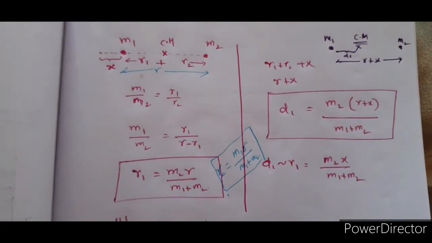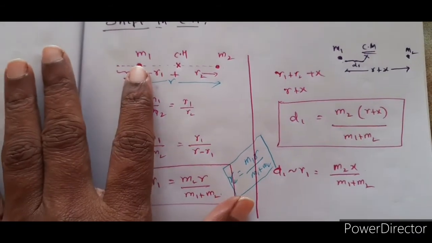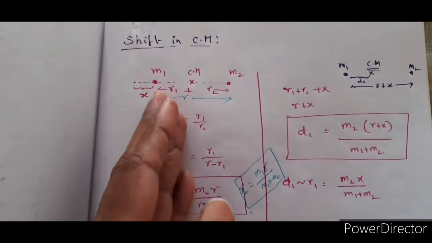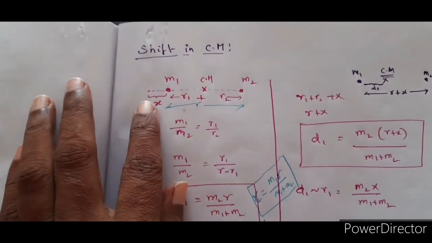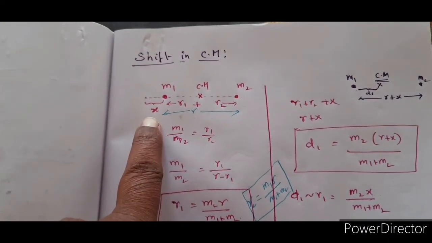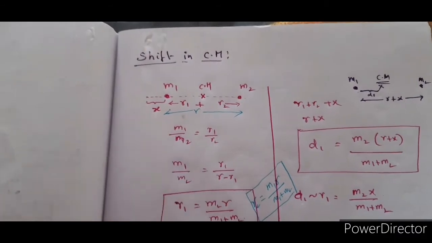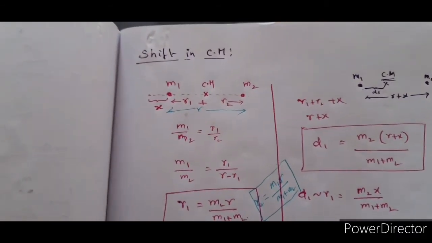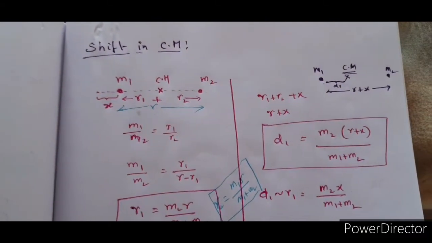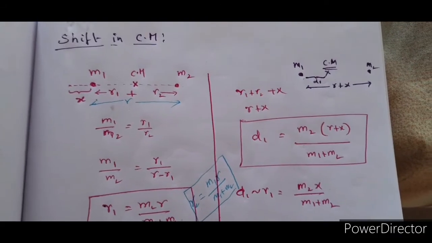Now let us suppose that this m1 is moved away from m2, or away from the center of mass, by a distance of x. How to think and then draw a general relationship or general equation to solve such problems?